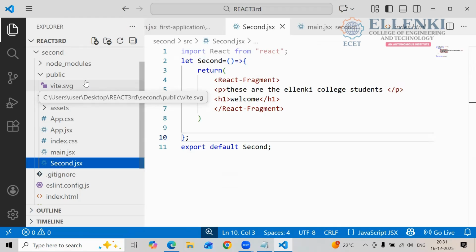So today, up to now we created one component, and in this component we are giving some data for the output. Yes or no? In Java, you create some function.